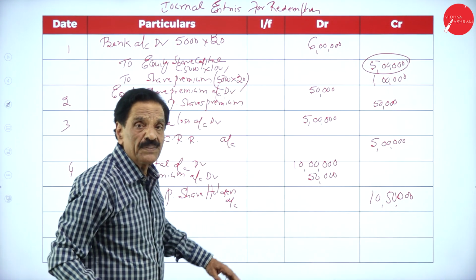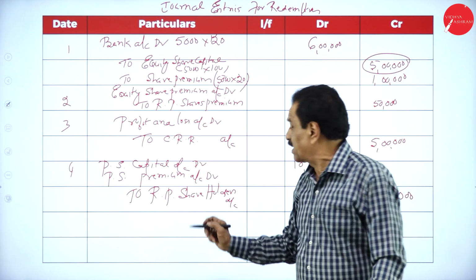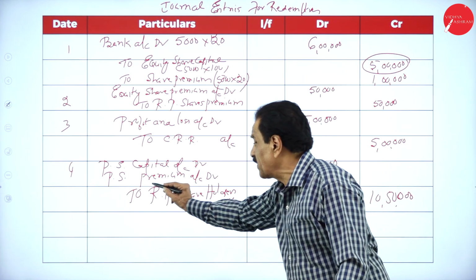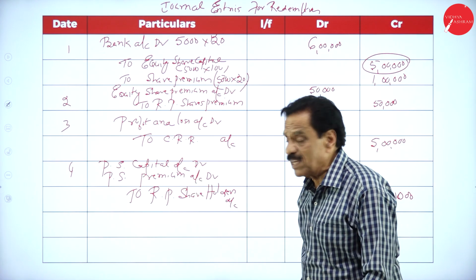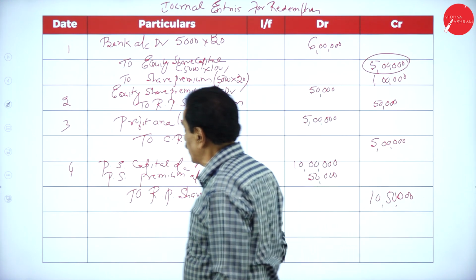Before the payment, transfer to holder account. What's the entry? Preference share capital account debtor 10 lakh, preference share premium account debtor 50,000 to redeemable preference shareholder account 10,50,000.